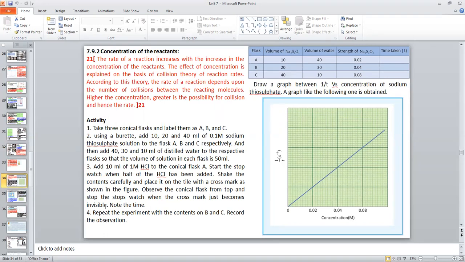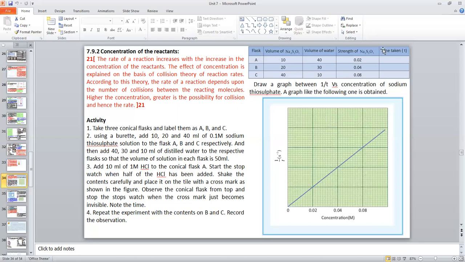That means a white colored precipitate will start to form. When the concentration of precipitate approaches a particular level, then the cross mark on the tile is unable to be seen. It becomes invisible. Then at that time we have to stop the stopwatch and note the time. Repeat the same experiment with flasks B and C. We can observe that in flask C, the cross mark becomes invisible rapidly, because it is a more concentrated solution.